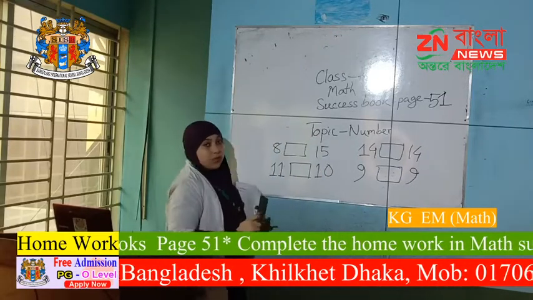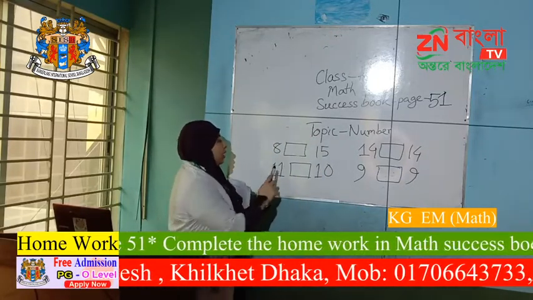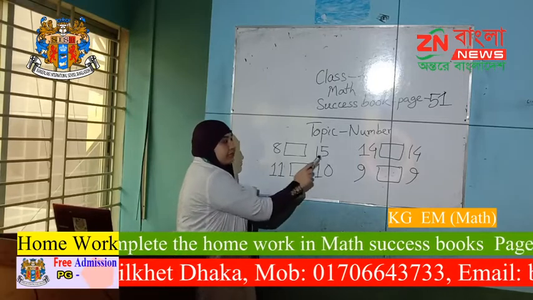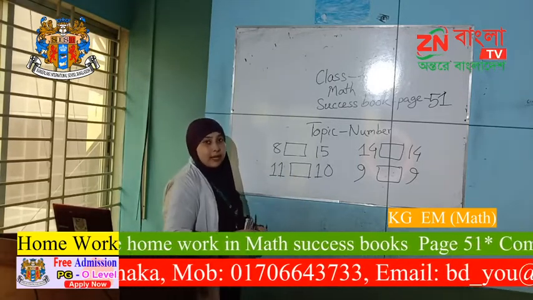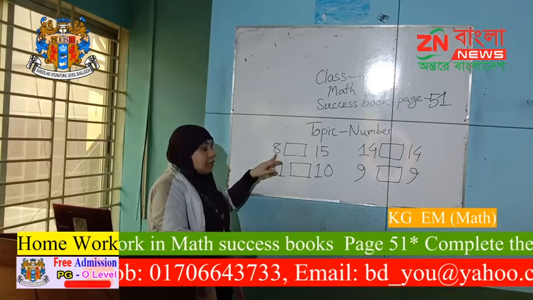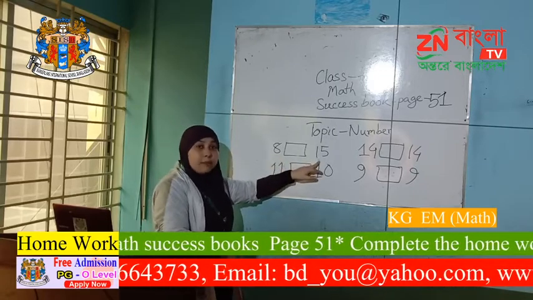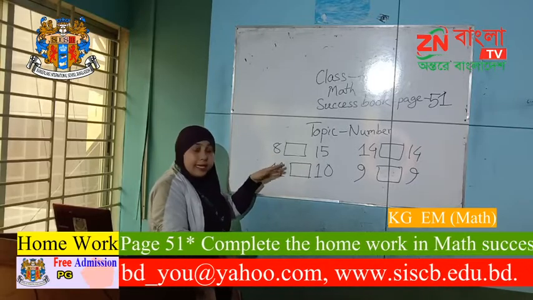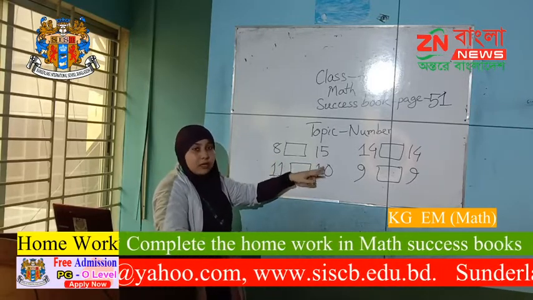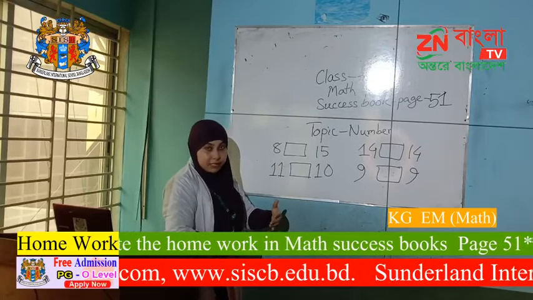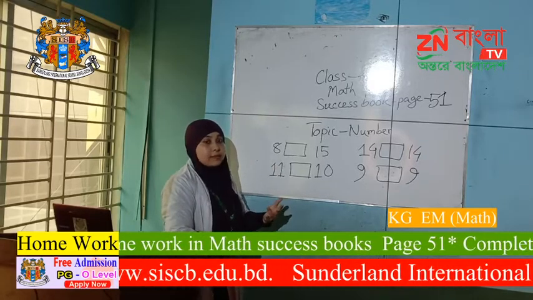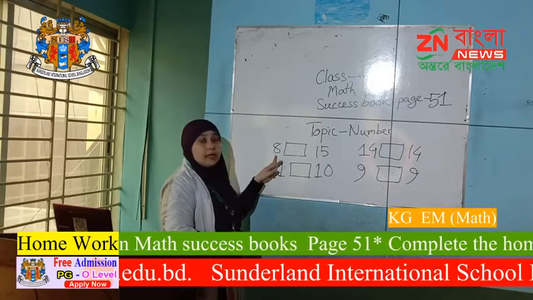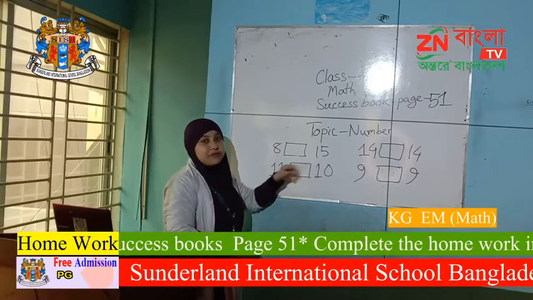Look very carefully. This is 8 and this is 15. Can you say which number is small and which number is bigger or greater? Is 8 smaller than 15 or greater than 15? What do you think? Yes, 8 is smaller than 15.